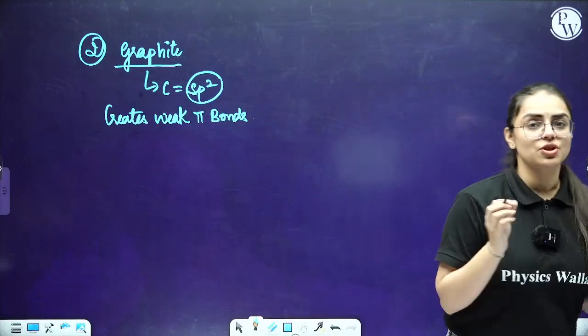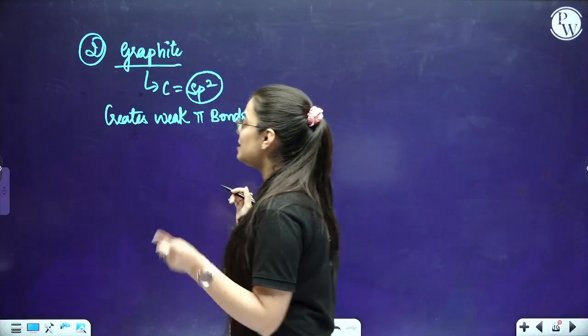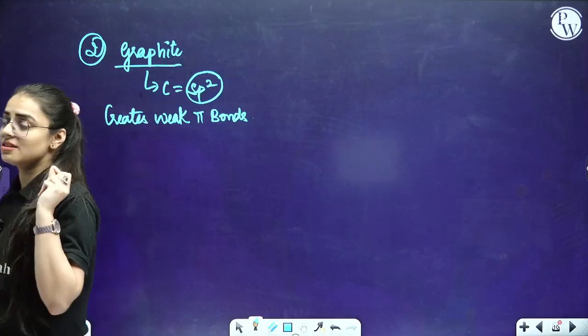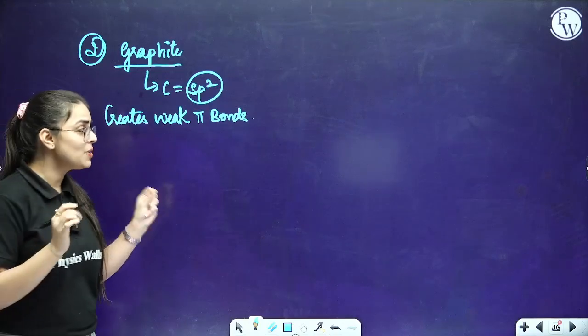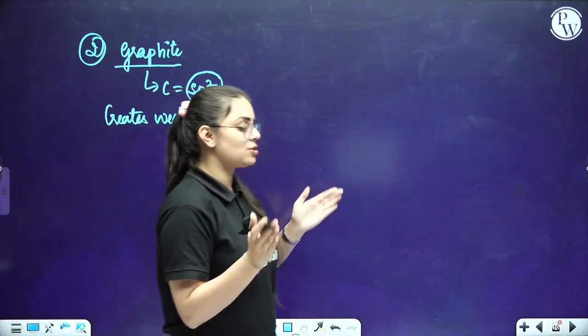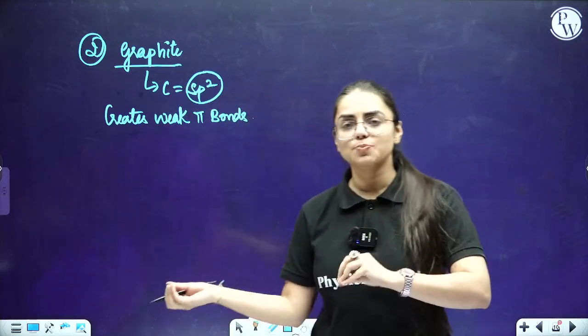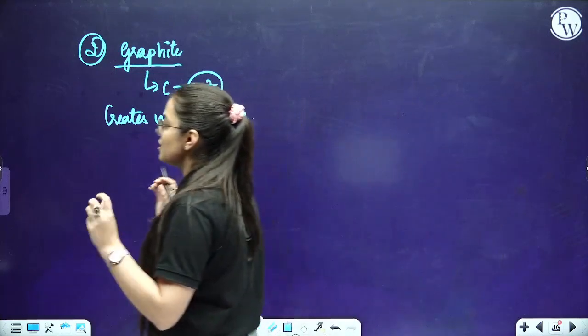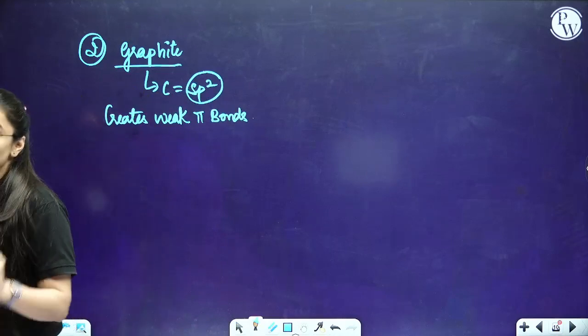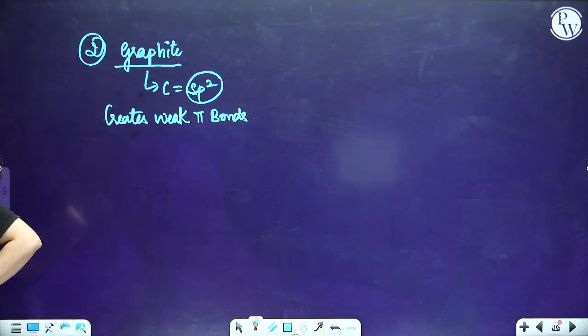Now the question they generally ask you is, carbon can exist in diamond form, graphite form, fullerenes form. In diamond form, it is going to have sp3, in graphite it is sp2, and in the Buckminster fullerenes they are going to ask which kinds of bonds are there. So everyone, just take a minute, write this down as well.